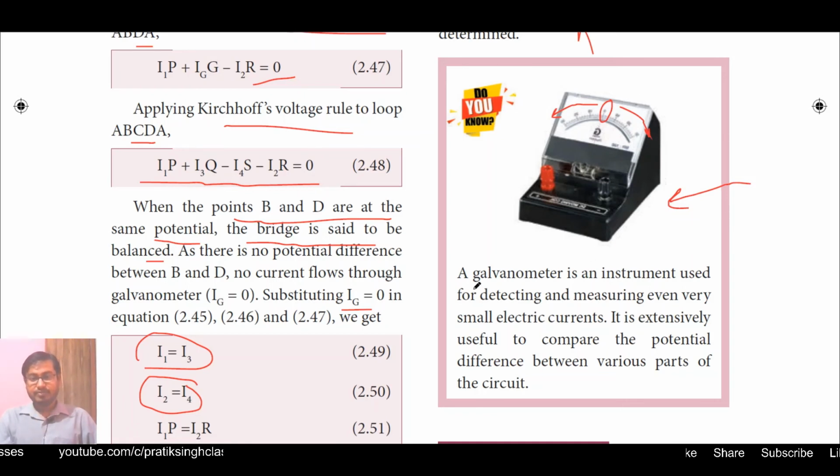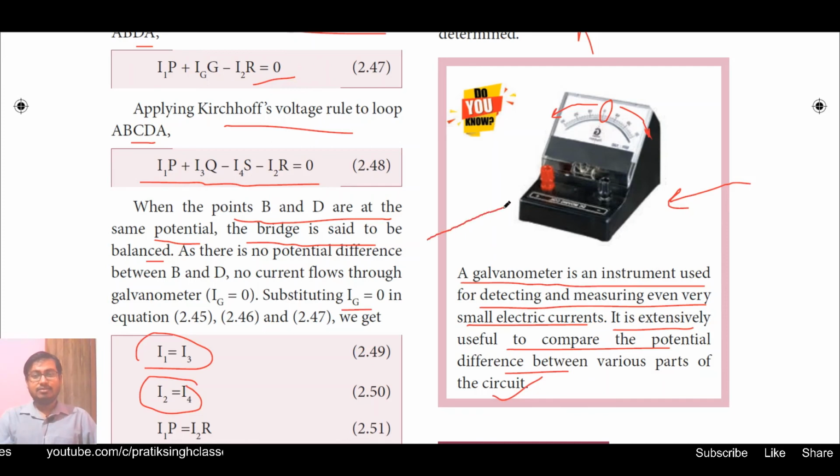The galvanometer is an instrument used for detecting and measuring even very small electric current. It is extensively useful to compare the potential difference between various parts of circuits, and it is very helpful for industrial purposes.